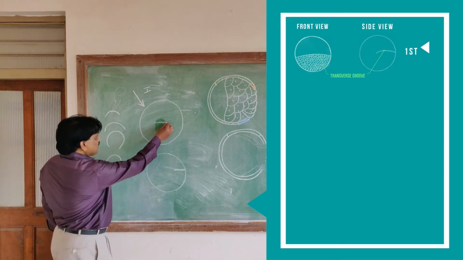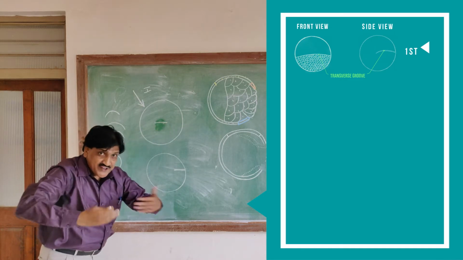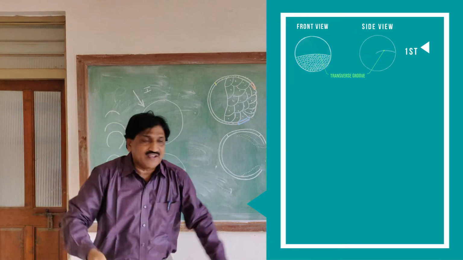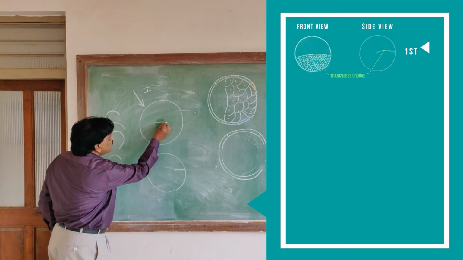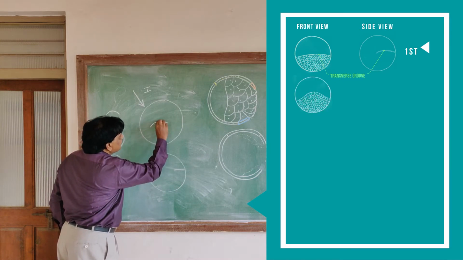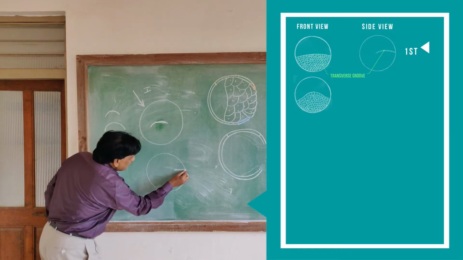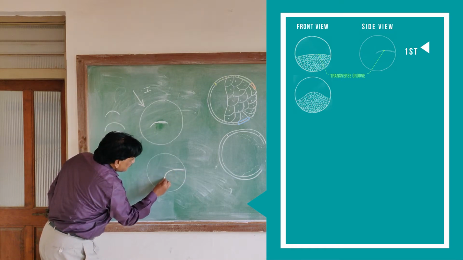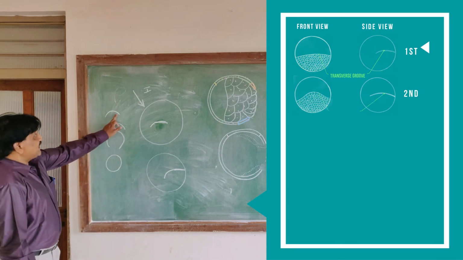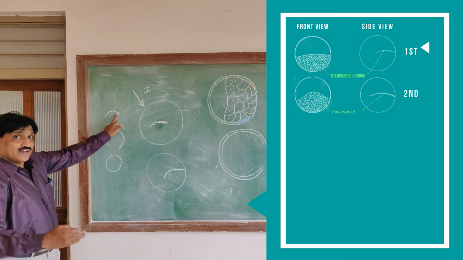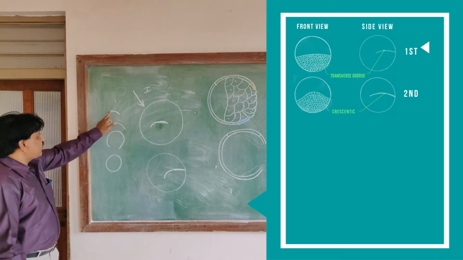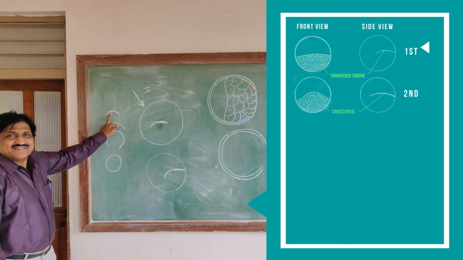Because of the growing of the transverse groove, both ends gradually grow and it transforms into the crescentic shape. This is the crescent, and similarly here, this is the crescent. This is the second diagram. The transverse groove, with growing, transforms into the next shape called crescentic.